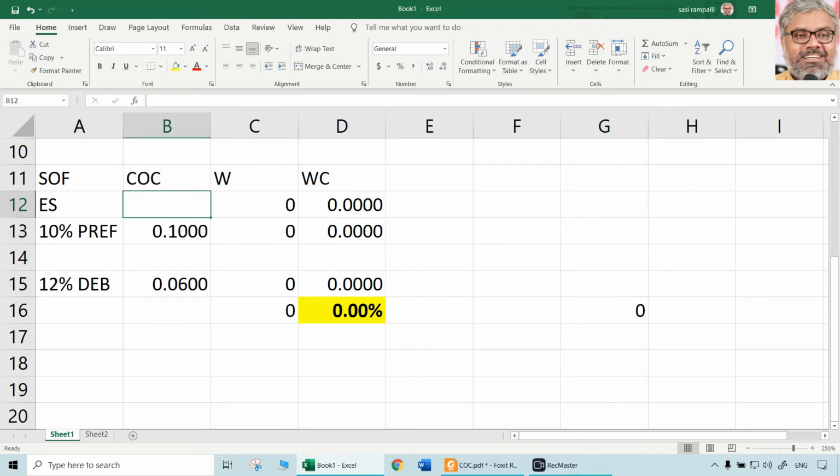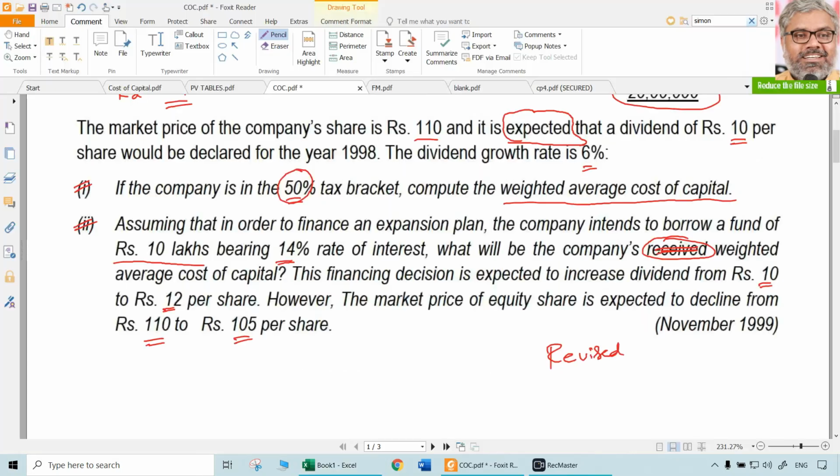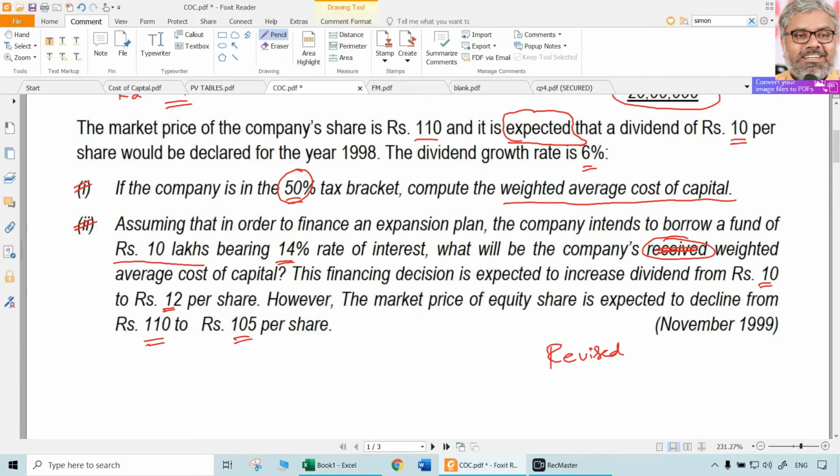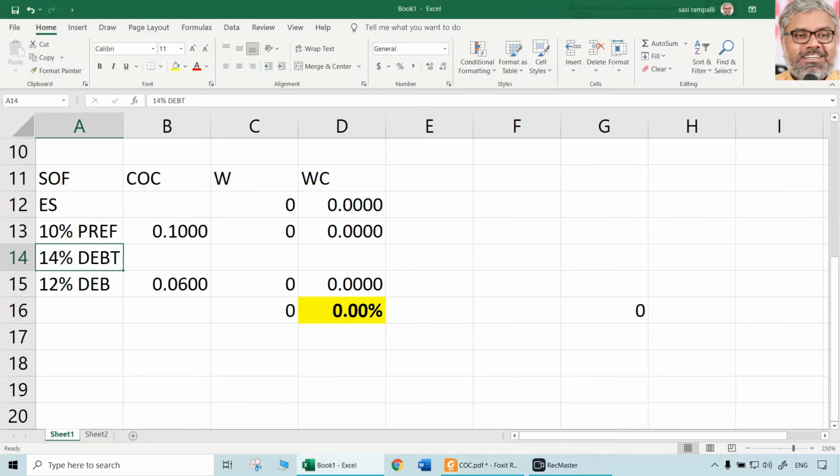Now equity shares cost of capital is different. Now we have a new debt that is called 14% debt. Let us call this 14% debt or loan, whatever you can call it. It intends to borrow, it said. Borrow means loan. 14% rate of interest, 10 lakhs rupees is going to be that amount, 10 lakhs.